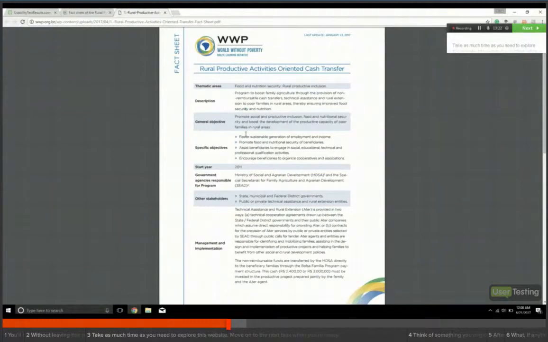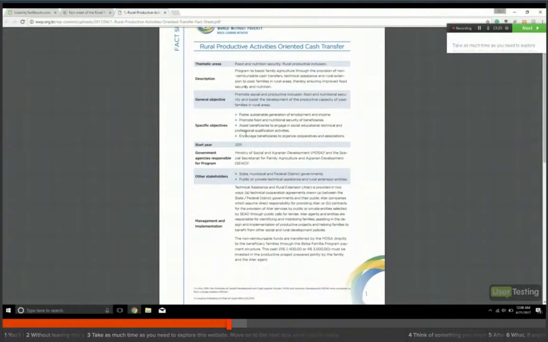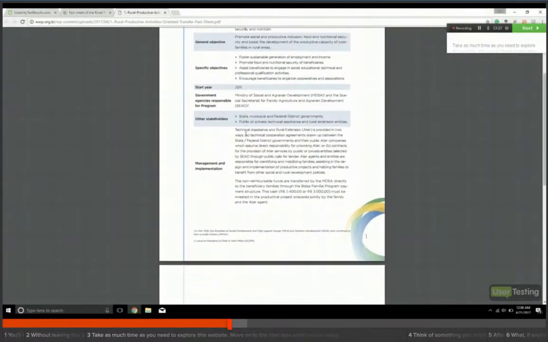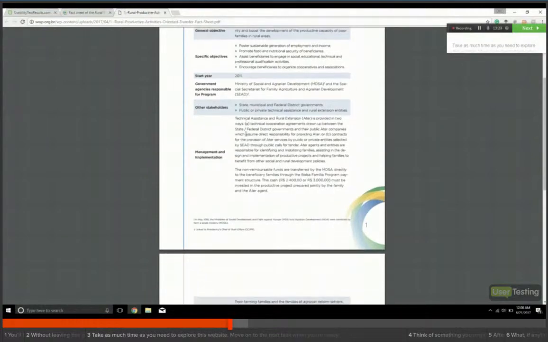Rural productive activities oriented cash transfer, description, other stakeholders, management and implementation. So it looks like that's the little description there of the actual mechanisms, target audience, selection criteria, coverage nationwide. Okay.